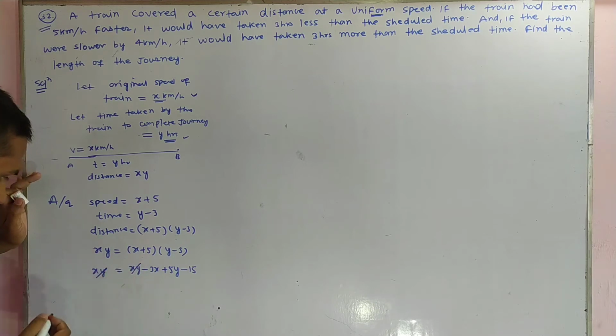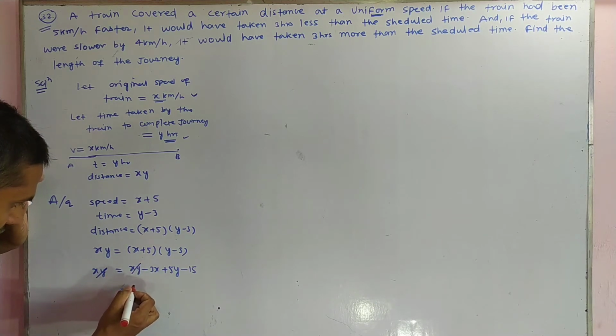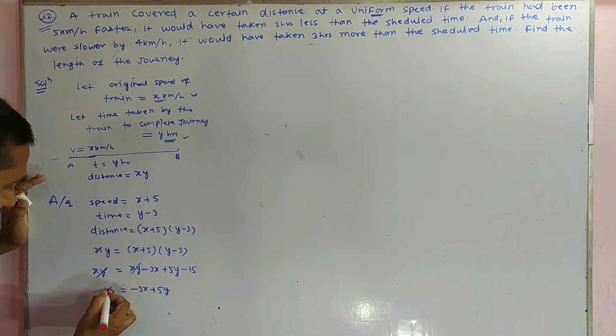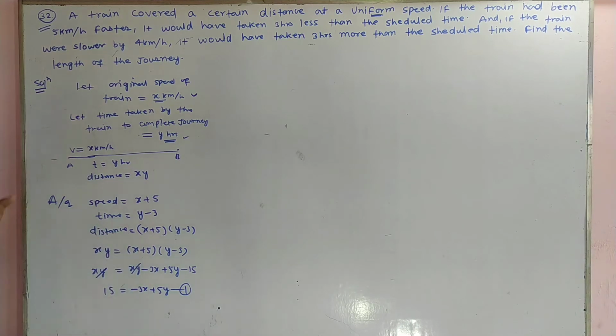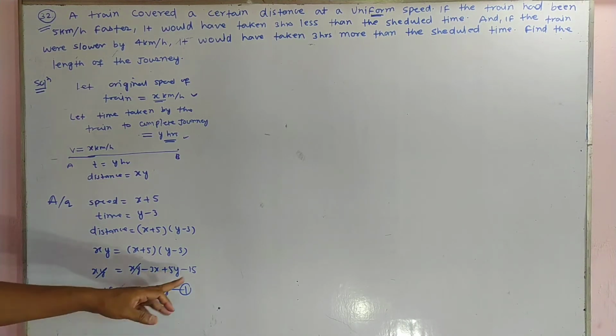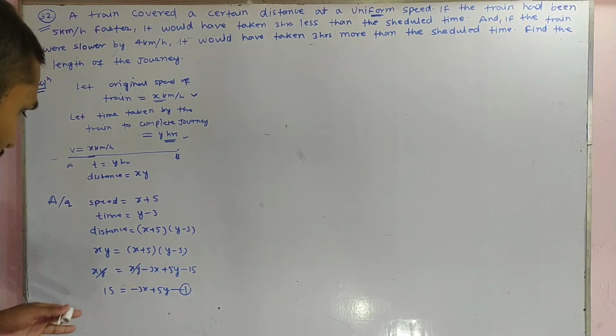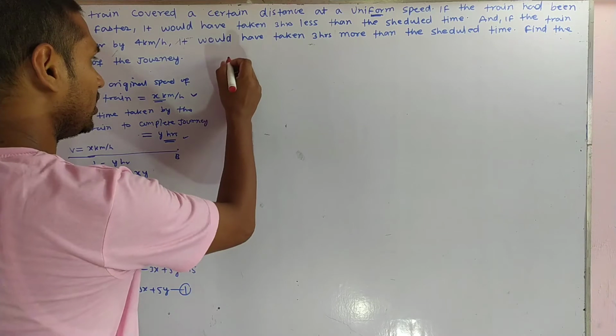This xy will cancel out, and this will give us minus 3x plus 5y plus 15. This is equation number 1. I think you are able to follow me. This one, minus 3x plus 5y, goes to the other side, then it becomes plus. So this is equation number 1.